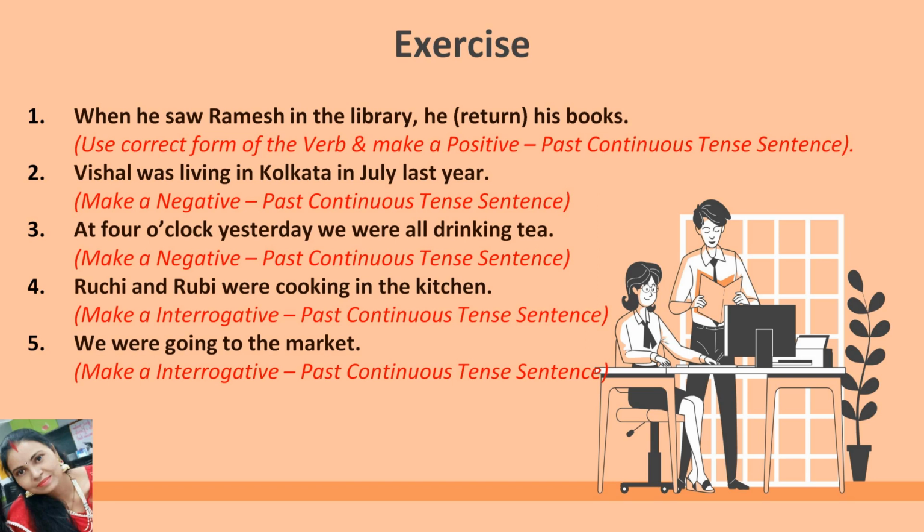Second sentence is: Vishal was living in Kolkata in July last year. Change this sentence into negative form. Number 3: at 4 o'clock yesterday, we were all drinking tea. You have to make this sentence into negative form. Number 4: Ruchi and Ruby were cooking in the kitchen. Change this sentence into question form. We were going to the market. This is the 5th sentence. Change this sentence into question form.